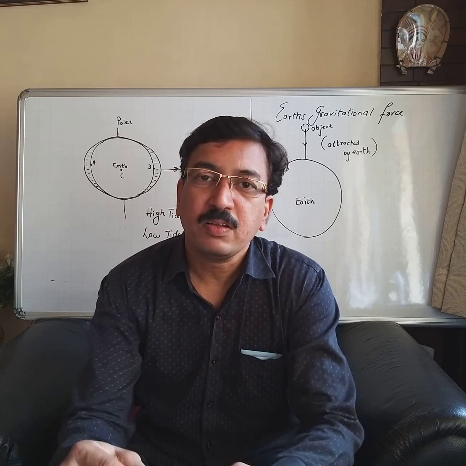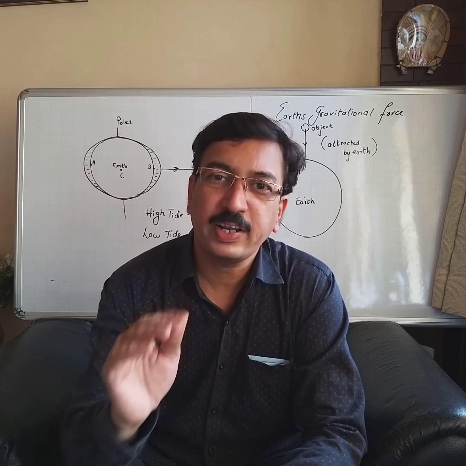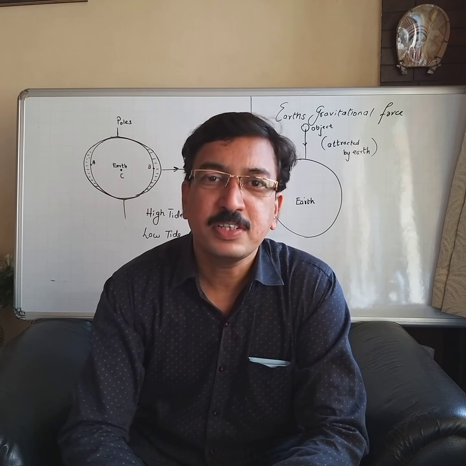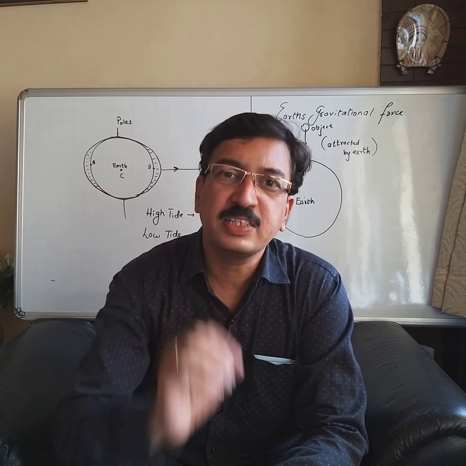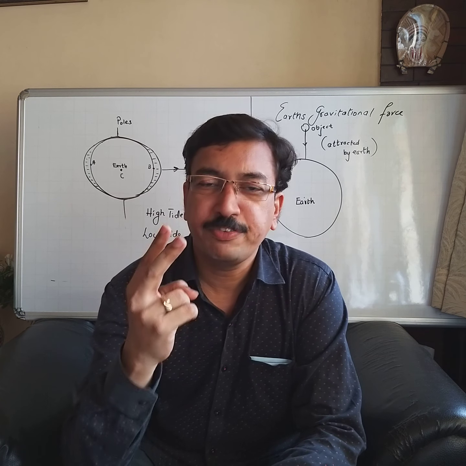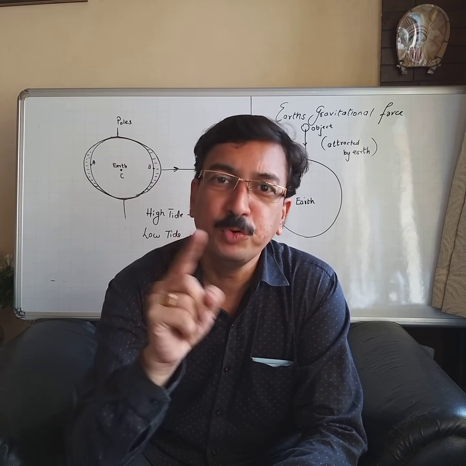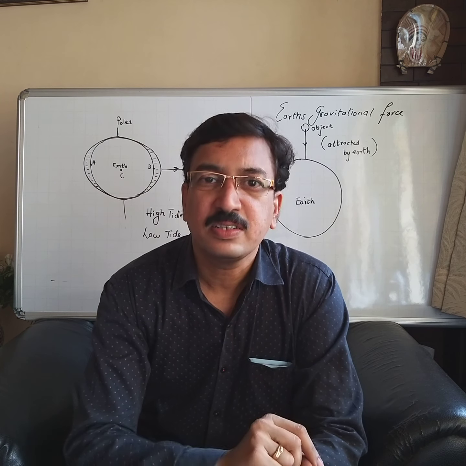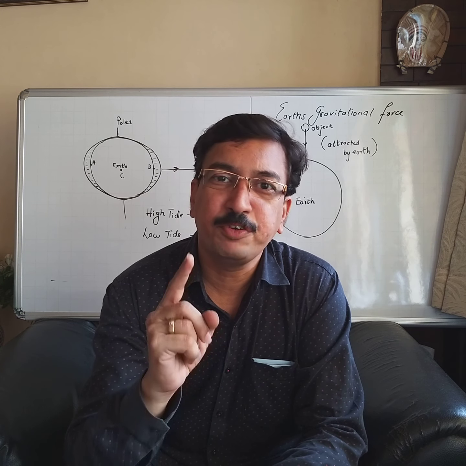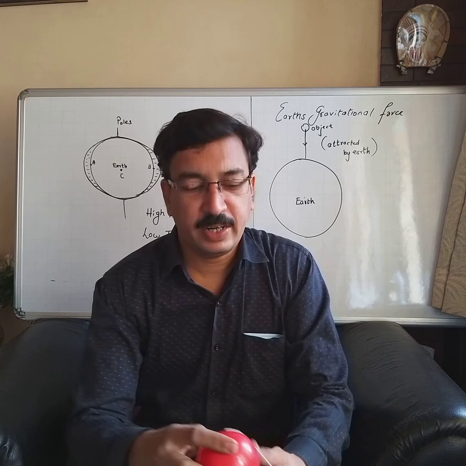See, high tide is the rise in the level of seawater, and low tide means the decrease or fall in the level of seawater. Now, what exactly is the reason behind it? The reason is behind two phenomena. One is the force of attraction between the moon and the seawater on the earth, and second is the centrifugal force. Getting it? Now understand this example.